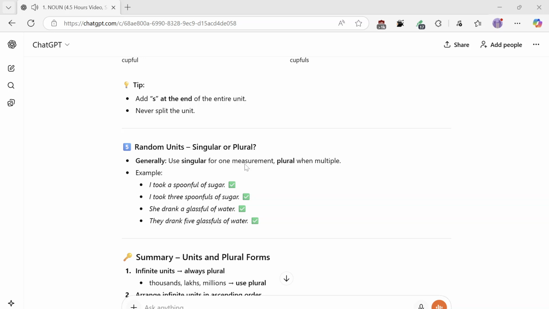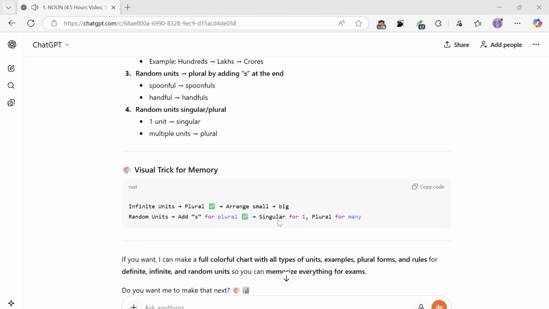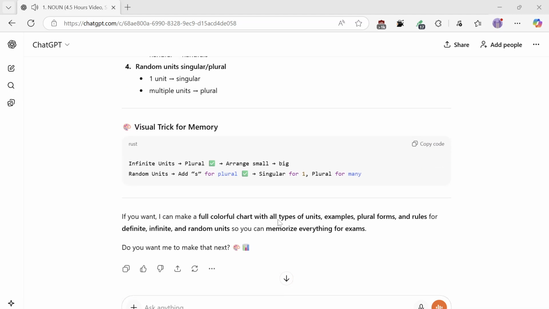Summary: units and plural forms. One: infinite units are always plural. Thousands, lakhs, millions, use plural. Two: arrange infinite units in ascending order, small, big, bigger, biggest. Example: hundreds, lakhs, crores. Three: random units become plural by adding s at the end. Spoonful, spoonfuls, handful, handfuls. Four: random units, one unit, singular, multiple units, plural. Visual trick for memory.